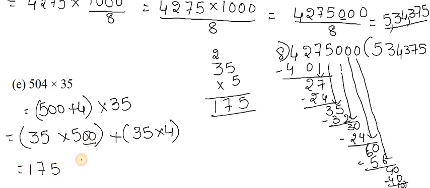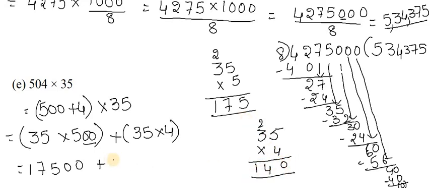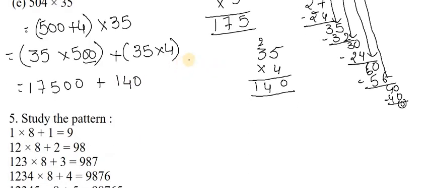175, and these 2 zeros are left. Those 2 zeros will join here, and we'll find out 35 4s are 4 5s are 20. 4 3s are 12 plus 2, 14. So 17,500 plus 140, that is 18,000.